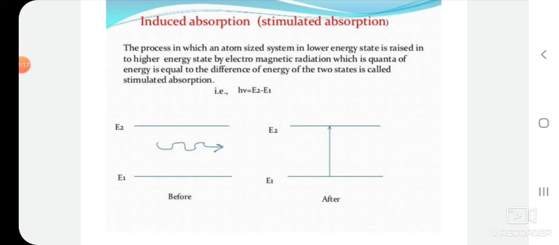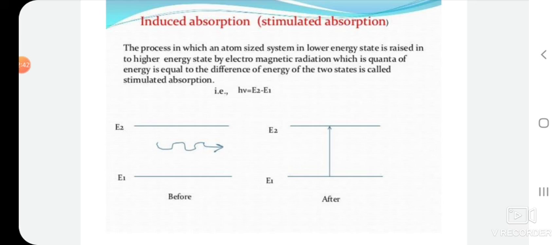If we see, the atom is present on the energy level E1 before the absorption of energy h nu. After absorption, the atom from the ground state moves to a higher energy level E2. Therefore, h nu is equal to E2 minus E1.